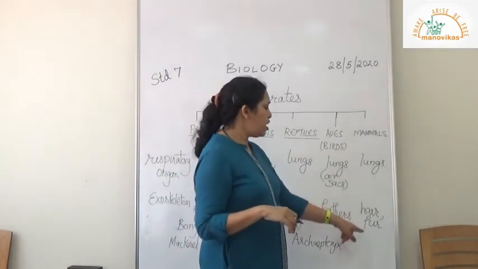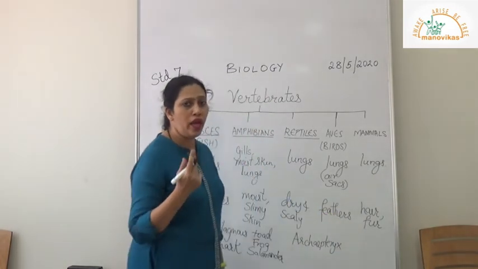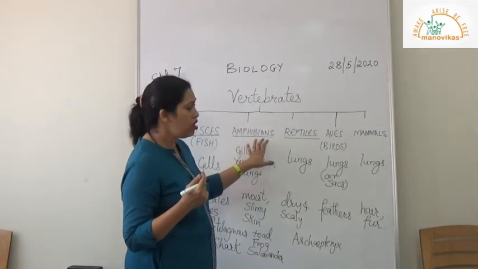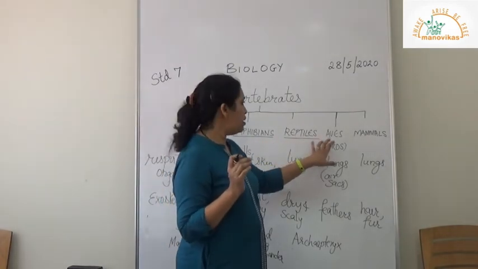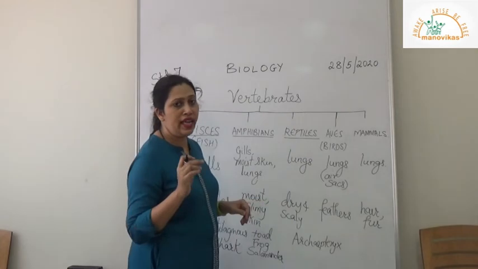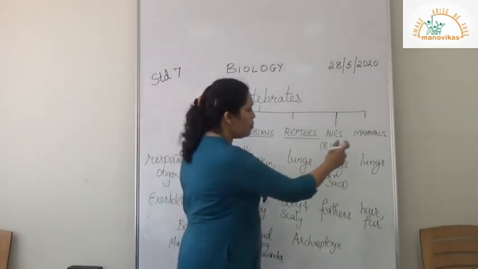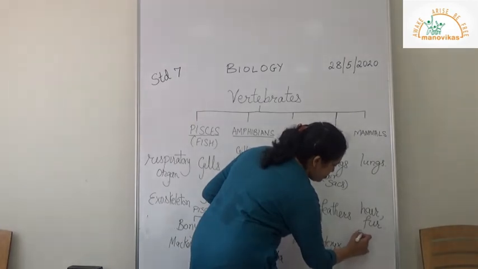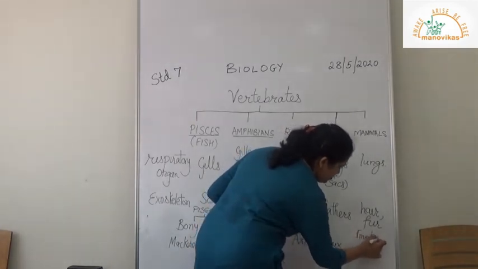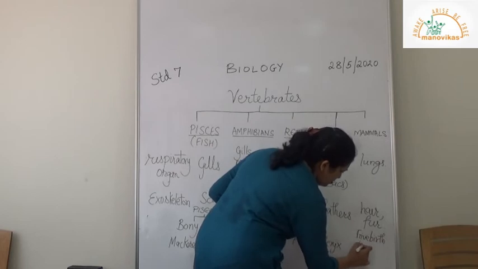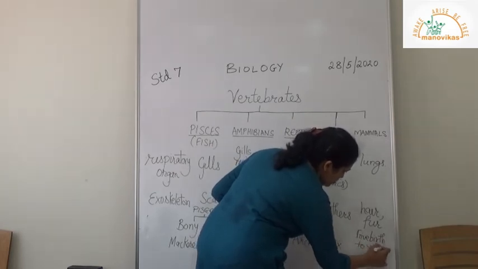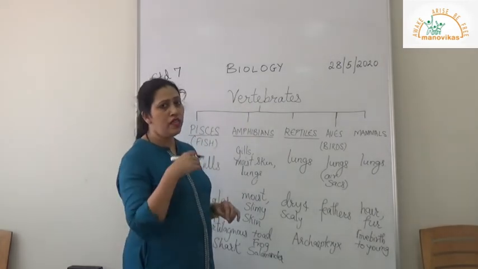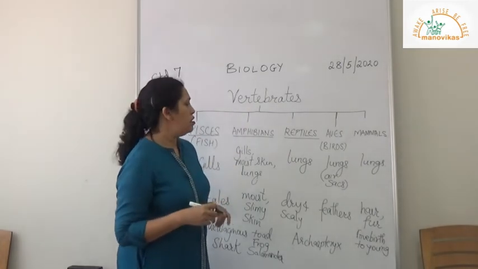Now mammals have another feature. They give birth to young ones. Here fish, frog, reptiles, all of them, and aves, they are egg-laying, they lay eggs. But these mammals give birth to young ones, so they have mammary glands to feed the baby with milk.